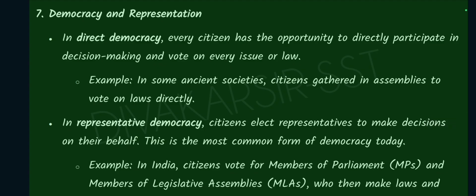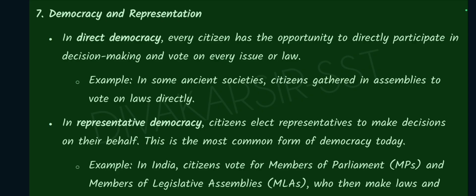Number 7. Democracy and representation. In a direct democracy, every citizen has the opportunity to directly participate in decision making and vote on every issue or law. For example, in some ancient societies, citizens gathered in assemblies to vote on laws directly.